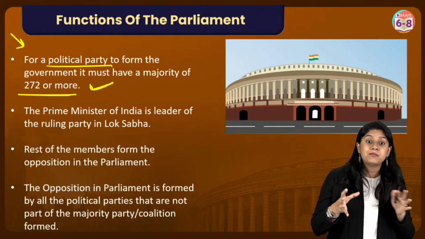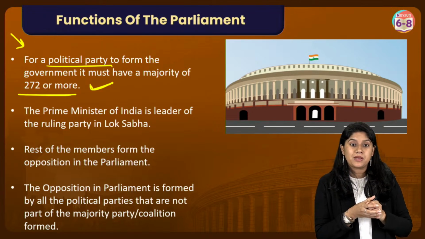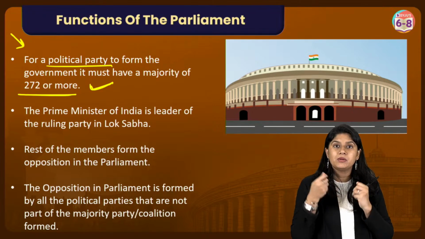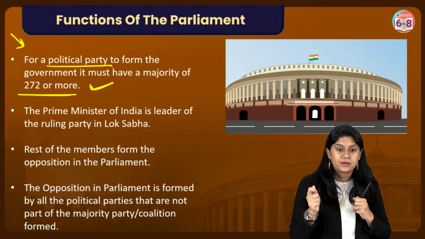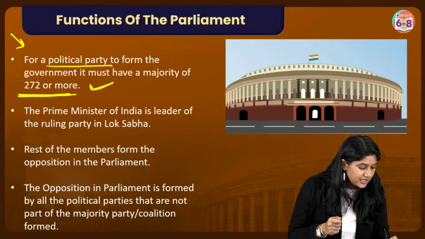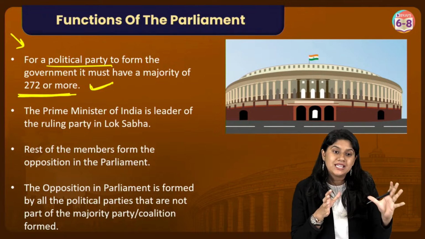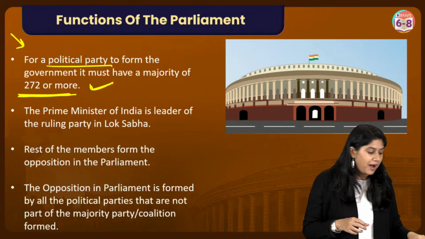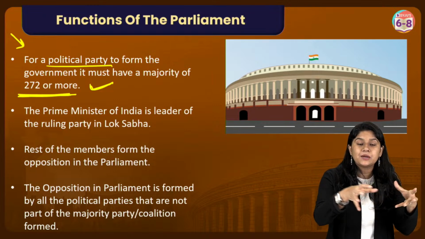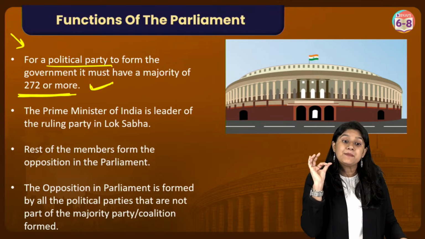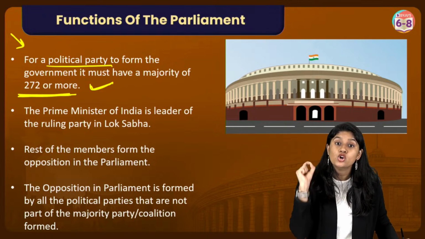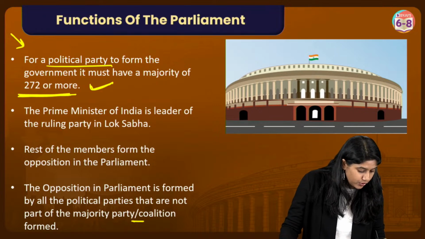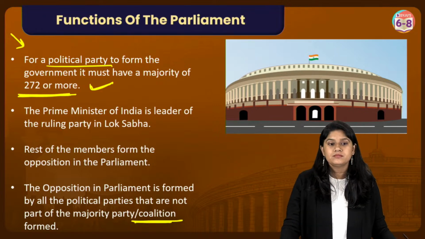They should be in the majority of the seats in the parliament. If they don't have the seats, they will form the government by being friends with the other parties, and that type of government is called a coalition government.